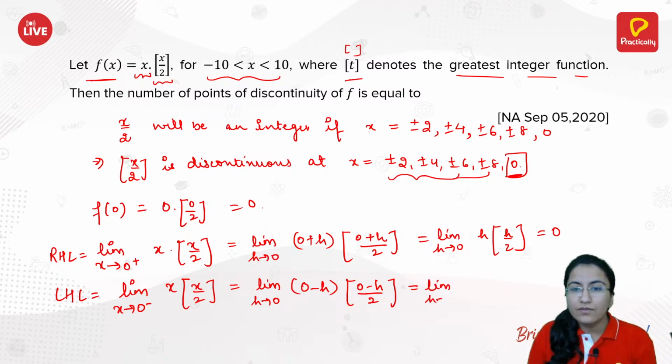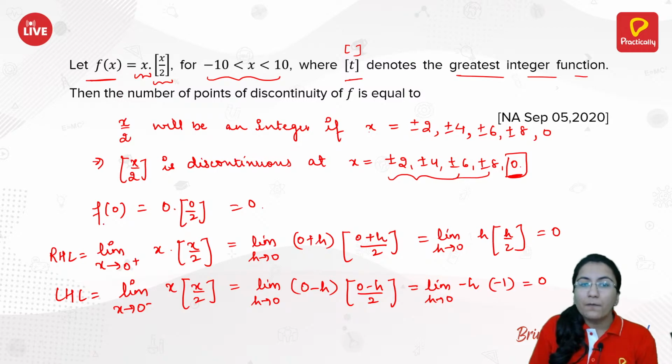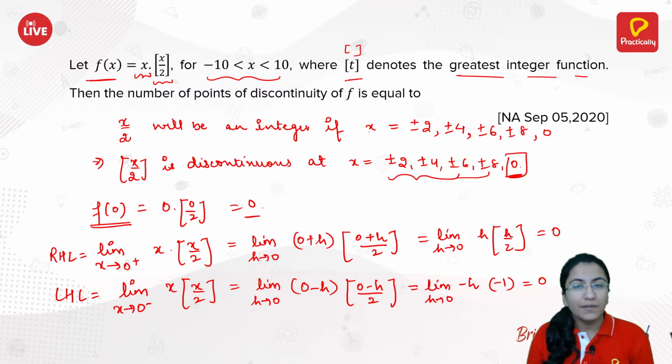As h tends to 0, this greatest integer value will definitely be minus 1. But minus h always tends to 0. So here you have the functional value at 0 equal to 0, the right hand limit is 0, and even the left hand limit is 0. So if the functional value, the right hand limit and the left hand limit, all three are equal, that means at that particular point,